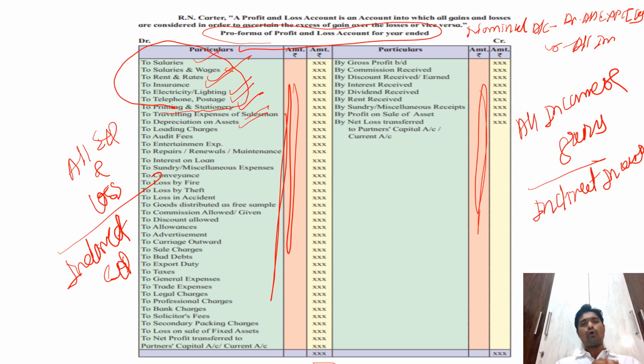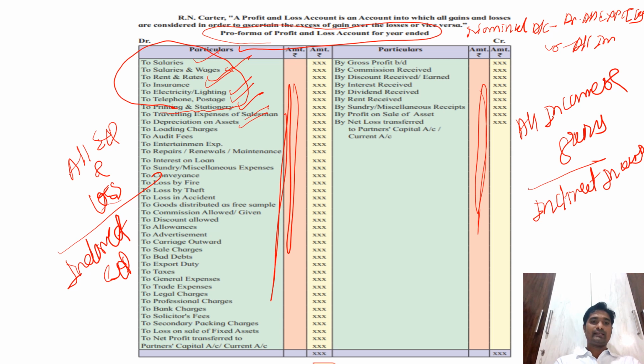Depreciation on all assets, whether on plant and machinery, furniture, building, should be taken under the profit and loss, because depreciation is a reduction in the value of a fixed asset. If the value of assets is getting reduced, it is our loss, and it should be debited to the profit and loss account, because the debit says all expenses and losses.